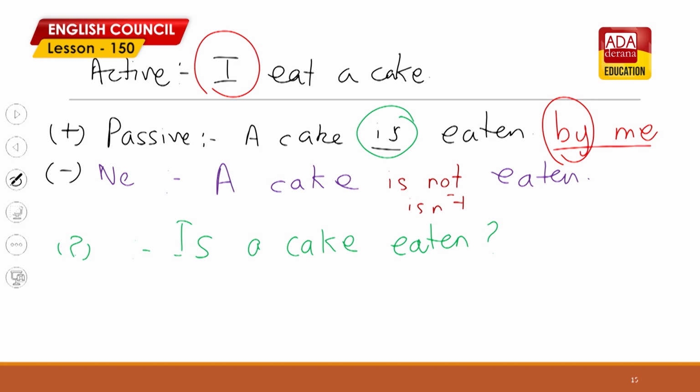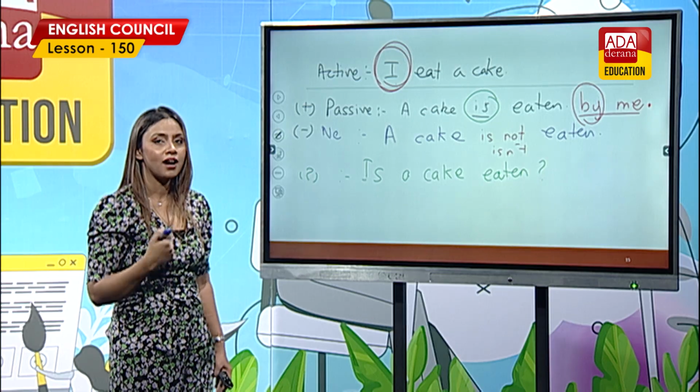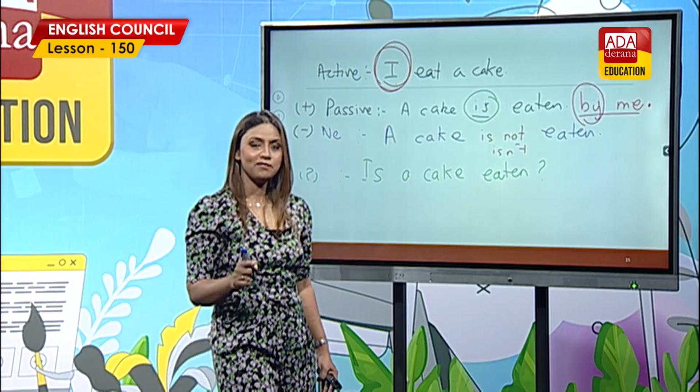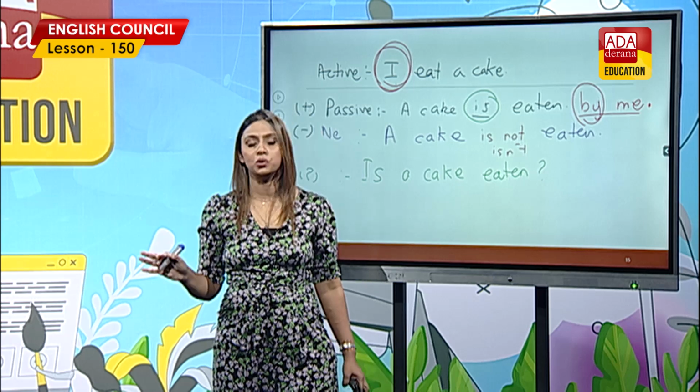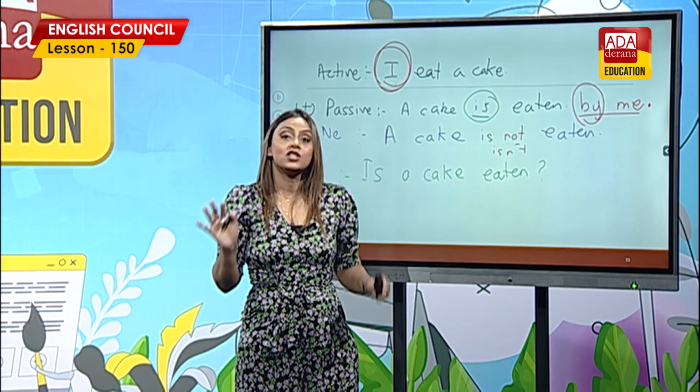If you remember, I said the subject becomes the object and the object becomes the subject. When the subject becomes an object, a pronoun changes: I becomes me, we becomes us, they becomes them, he becomes him, she becomes her, it stays it, you stays you. So it's by me.